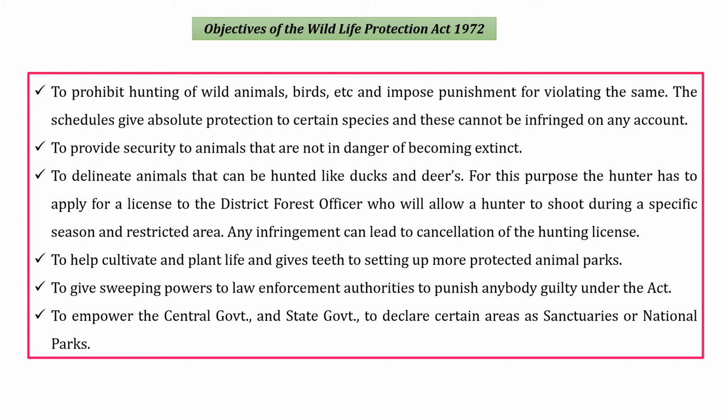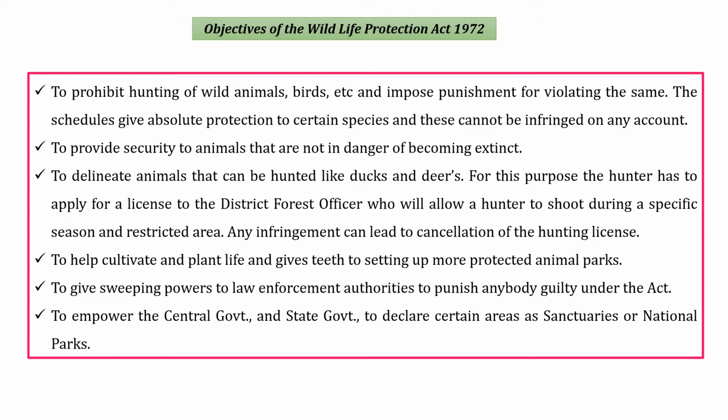Next, it also provides security to animals that are not in danger of becoming extinct, meaning they are not yet at the stage of extinction and we can still have the species of such animals. All those animals are given a type of security. The next thing is that it also restricts the hunting of ducks and deer, because there are many people who hunt these animals for the purpose of business.